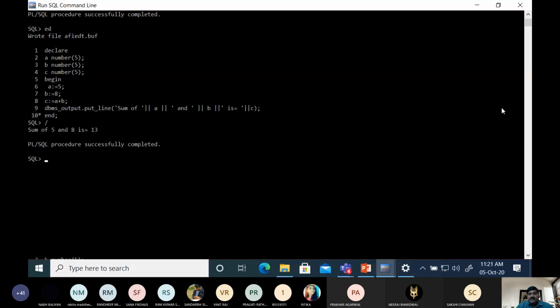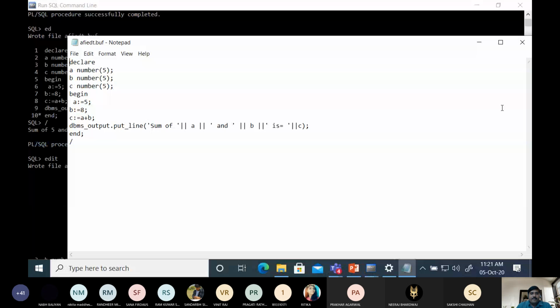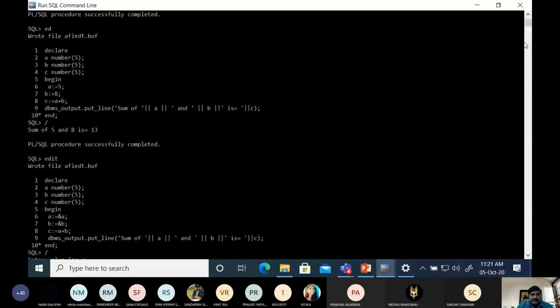For that, what is the syntax? A, assignment operator, ampersand A. So here now I am going to change it to make a general program. Instead of assigning a value, we will take input from the keyboard. So here in place of value we will pass the address, and here also we will pass the address. Now I am going to save this program and then execute.